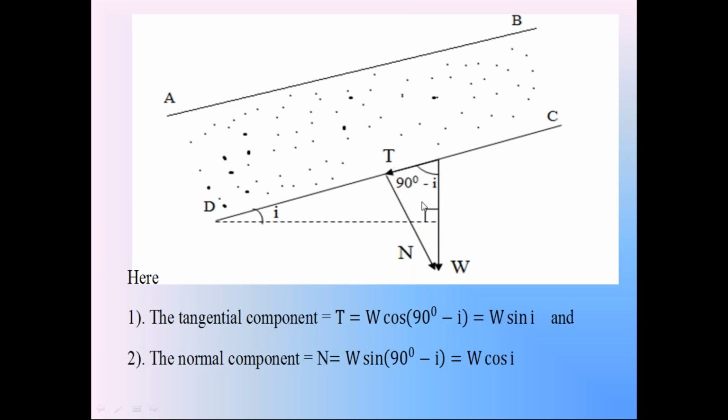Tangential component T is equal to W cos (90 minus I), that is equal to W sin I. Normal component N is equal to W sin (90 minus I), that is equal to W cos I. So the weight of the soil prism W is resolved into the tangential component T, W sin I, and the normal component N, W cos I.